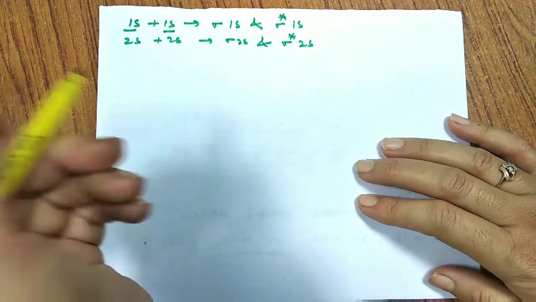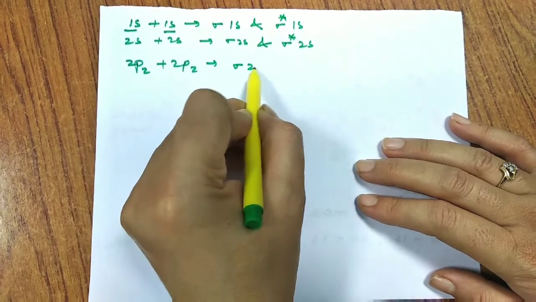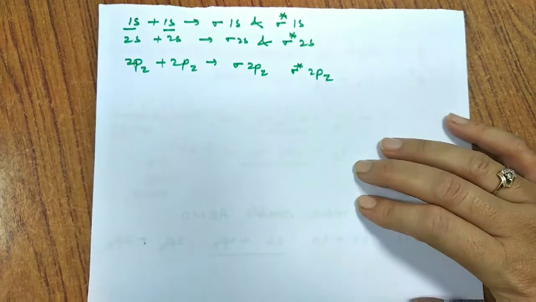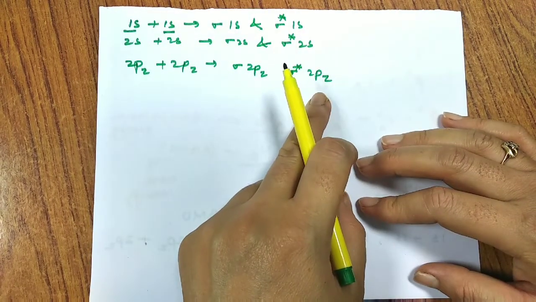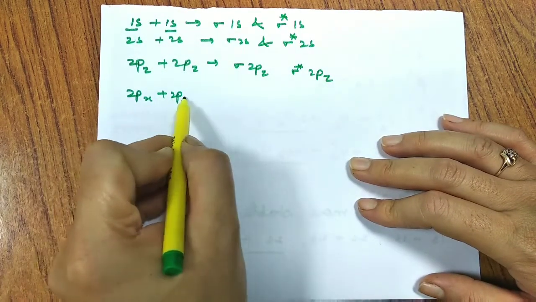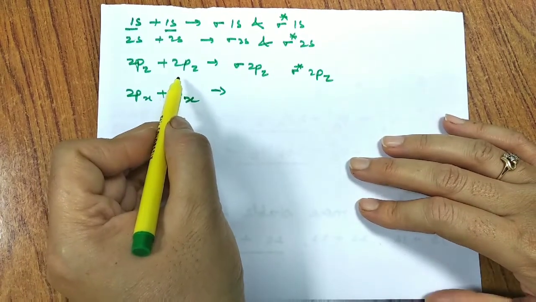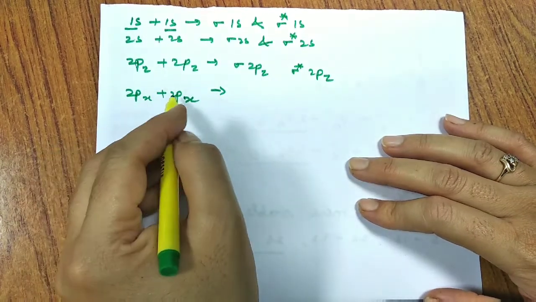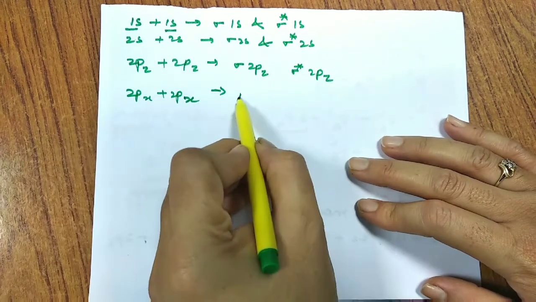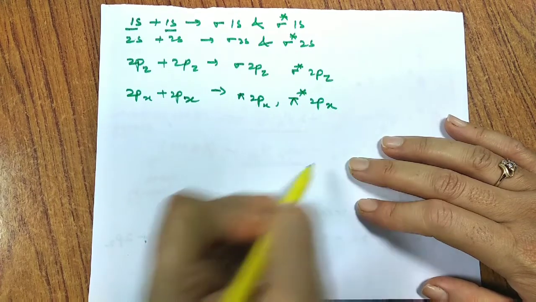But when we talk about 2p, similarly 2pz combined with 2pz will give a sigma bond, sigma 2pz and sigma star 2pz. One is bonding and the other is anti-bonding. When 2px combines with 2px, since the first overlapping is along the z-axis and thus it is a sigma bond, the second overlapping along the px axis results in the formation of a pi bond. So whenever 2px and 2px combine, I get pi 2px and pi star 2px.